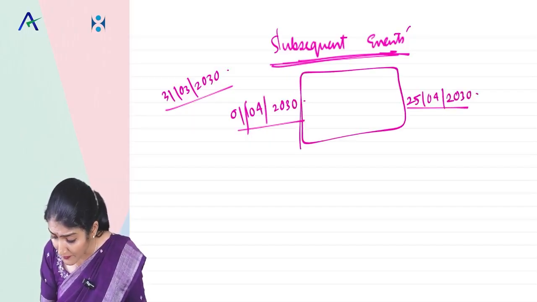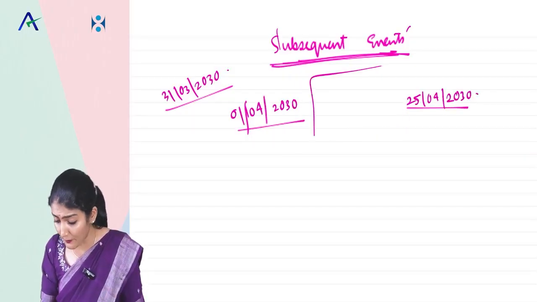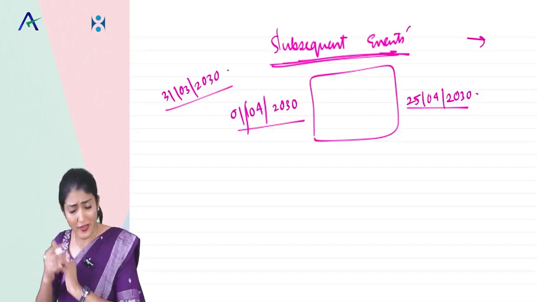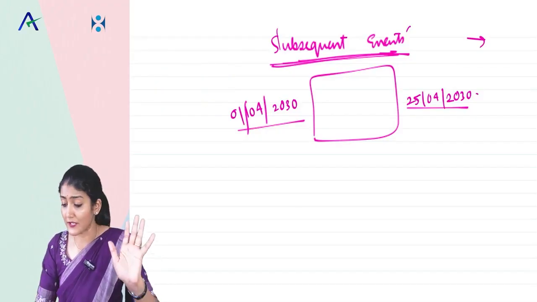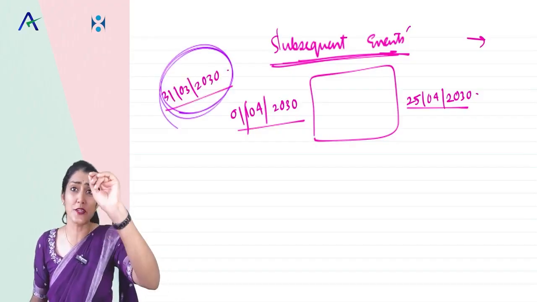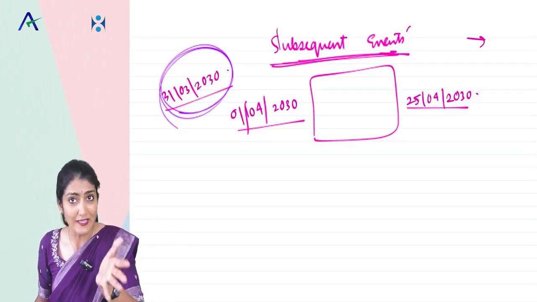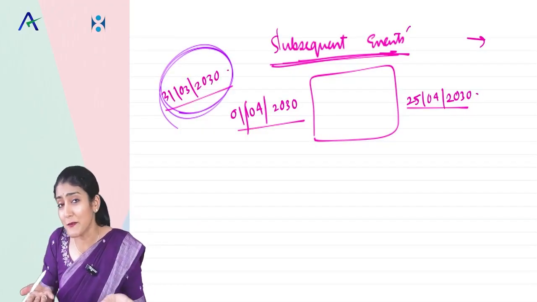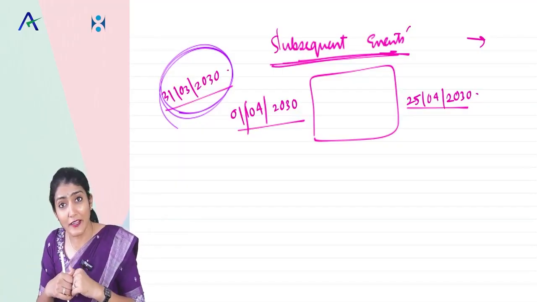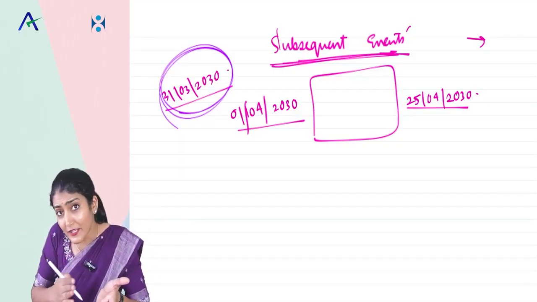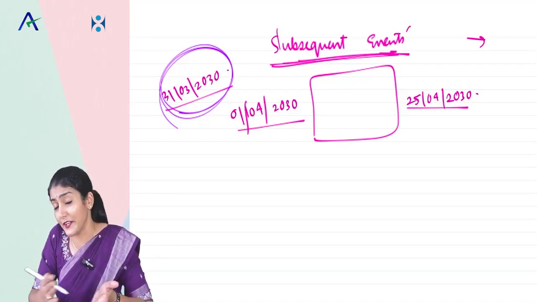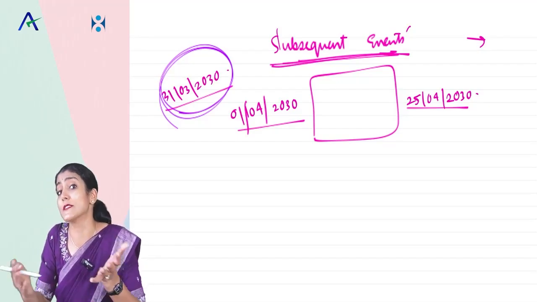So events between this date, and that is a subsequent event. Facts, I am yet to come to facts. Checking anything up to 31st of March is not going to give me information regarding subsequent events. That means now I need to indirectly check after the balance sheet date, after the date of the financial statements.